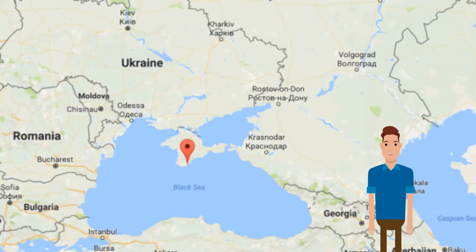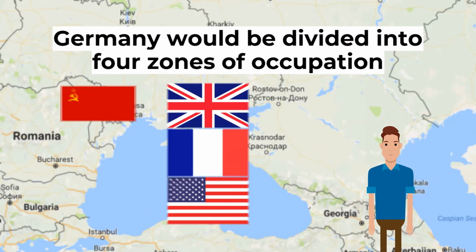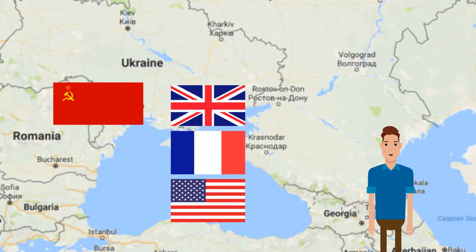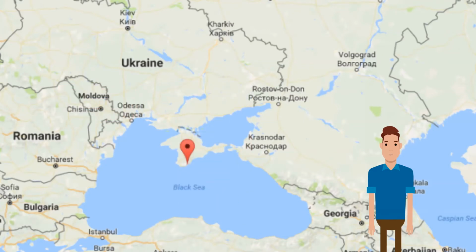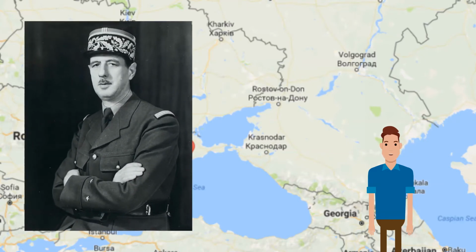So, what were the outcomes? Firstly, Germany would be divided into 4 zones of occupation, with the USSR, Britain, France and the USA each controlling a zone. France had been liberated from Nazi Germany and was included in the conference partly due to pressure from the French leader General de Gaulle, but also because Britain wanted a European ally with whom it could share the cost of post-war reconstruction of Germany.